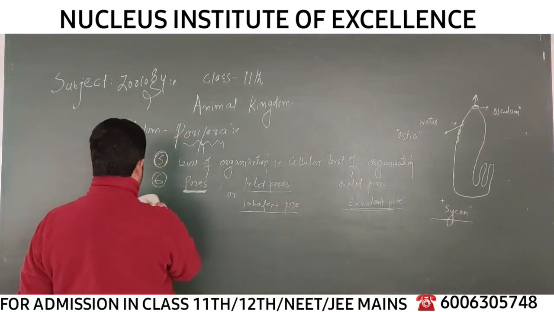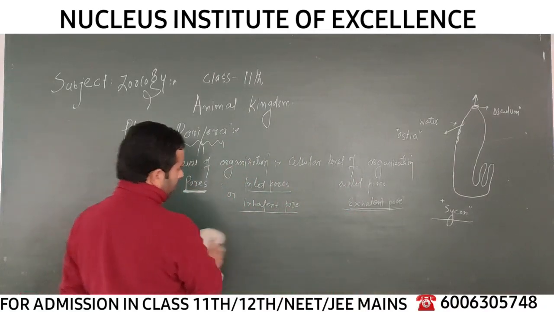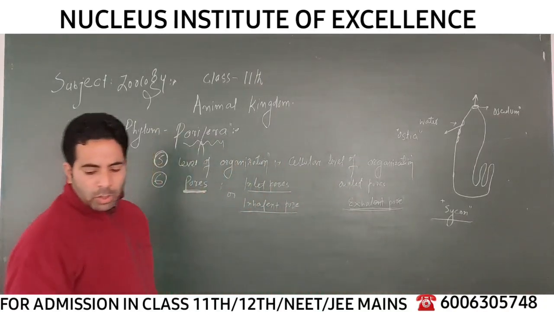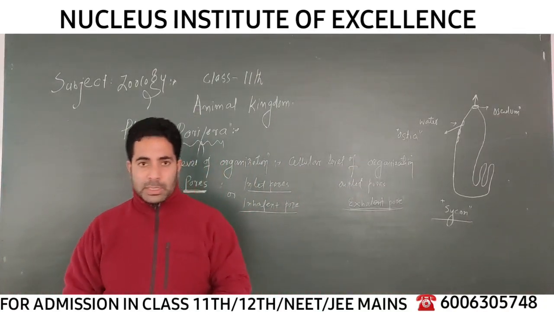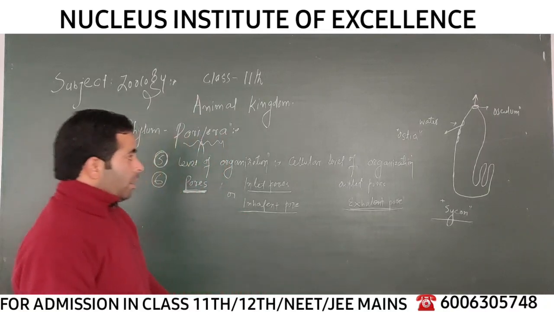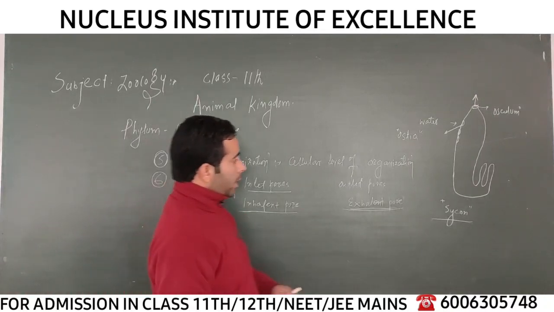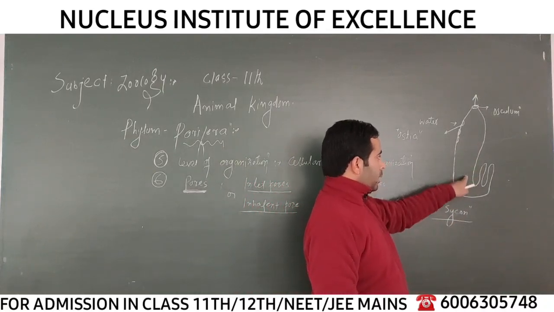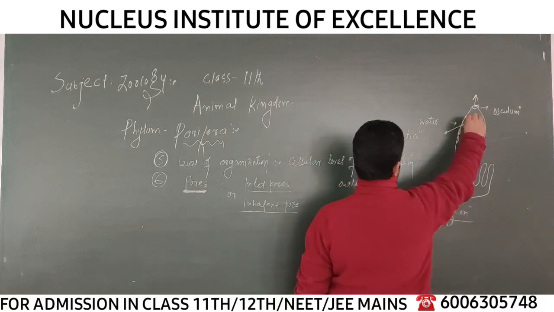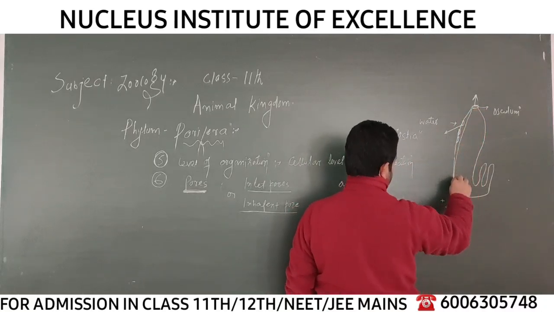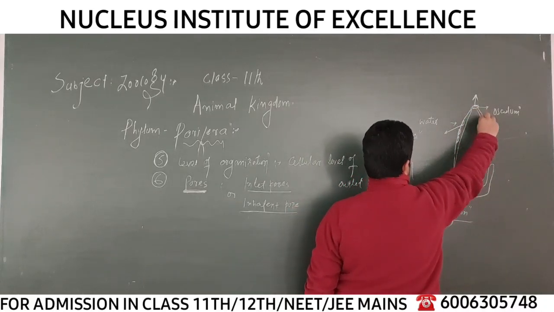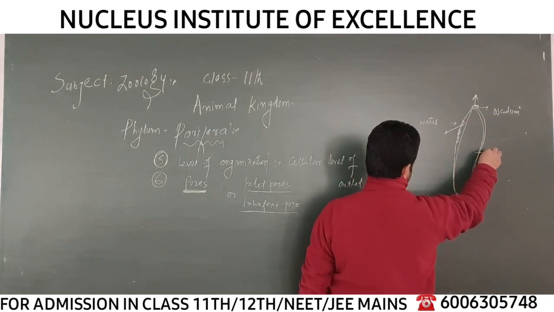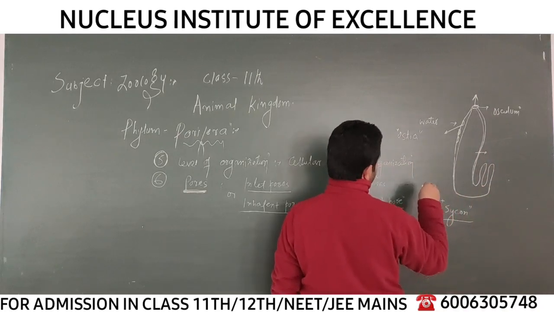They are not coelomates or pseudocoelomate animals, right? Because the mesoderm is altogether absent. So we cannot talk about the coelom, which is derived from the mesoderm. But still, if you see this animal here on the board, in the body there is a cavity inside. The body wall encloses a cavity, and this cavity is the body cavity, and this body cavity is called